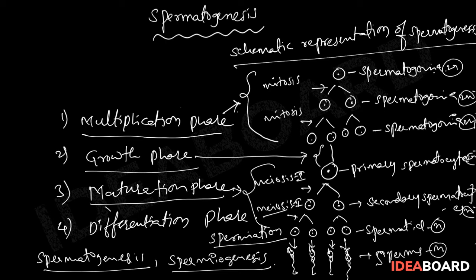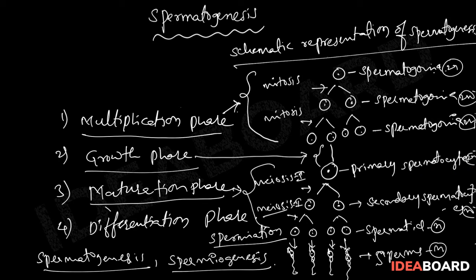Here is a schematic representation of spermatogenesis. In the schematic representation, the first cells are called spermatogonia. These are in the diploid state, and after the multiplication phase, all the spermatogonia that develop are in the diploid state. Then in the growth phase, the primary spermatocyte is developed.